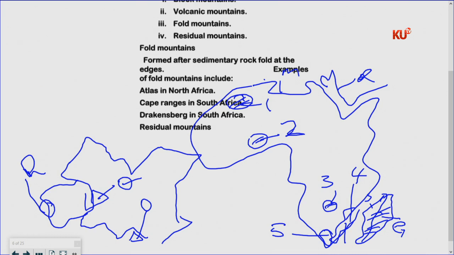And if you are told to answer questions, my learner Lewis, you can be able to get your answer correctly. I've answered in terms of explanation. You asked a question, where do we have Mount Rwenzori? You can now see Rwenzori is found in the boundary between Congo and Uganda, and is the part marked R. It was formed through the process called faulting and uplifting, because it is a block mountain.